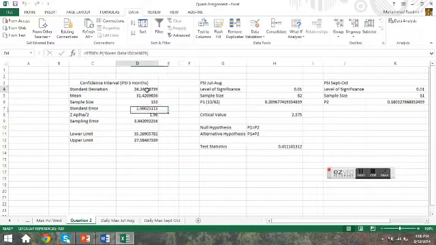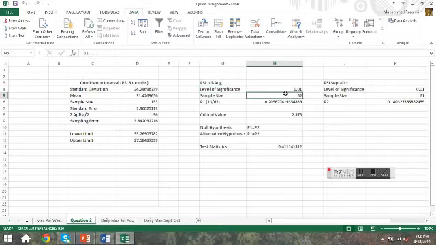This is the confidence interval. I got the standard deviation by using this formula. I got the mean by using this formula. Got the sample size, which is actually the days of the 5 months from June to October. And then the standard error is just the standard deviation divided by the square root of the sample size, and the z value at 0.5 is 1.696, and then the sampling error is the standard error times the z alpha. The lower limit is just the mean minus the sampling error, and the upper limit is just the mean plus the sampling error.